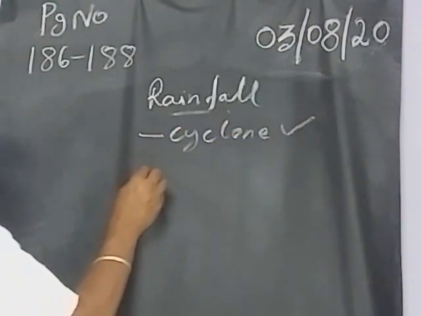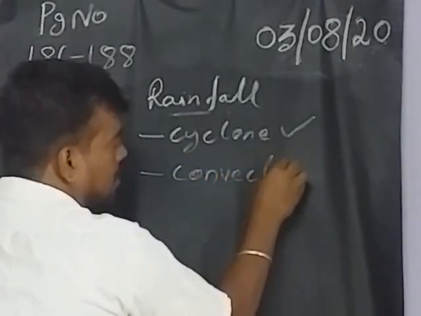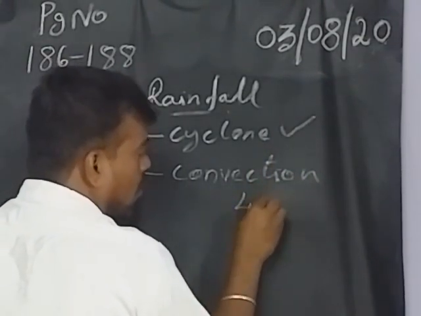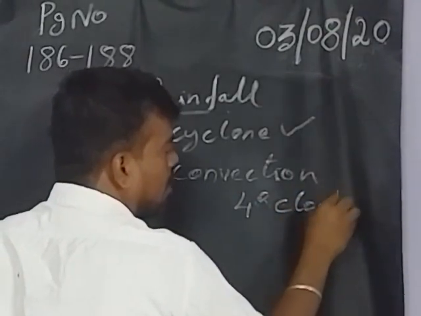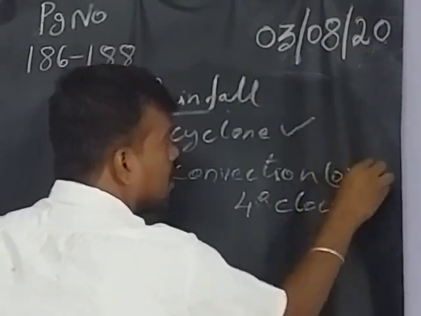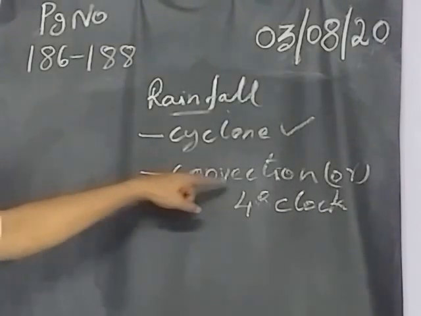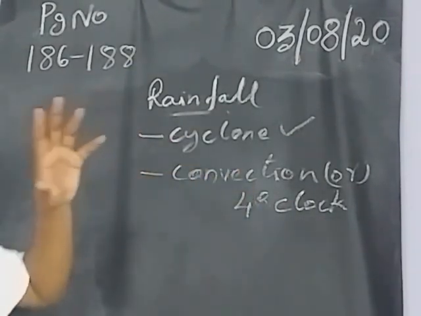Okay, next one, convectional rainfall, or 4 o'clock rainfall. Actually, convectional rainfall we can get, 4 o'clock rainfall we can get. What is that concept?